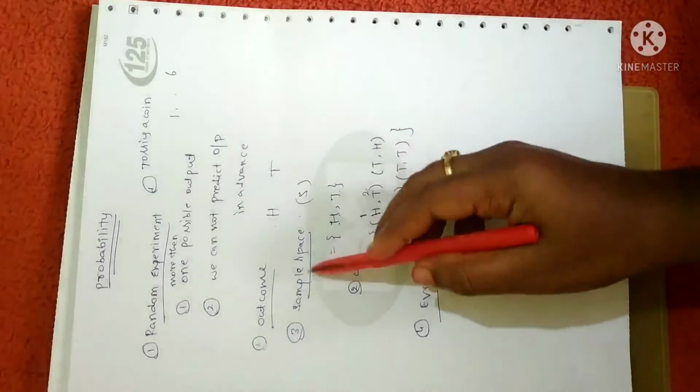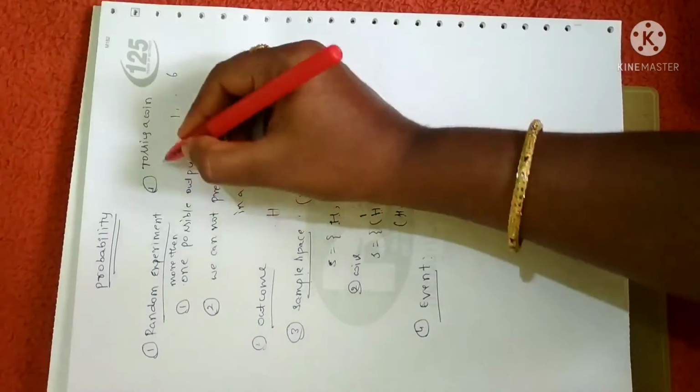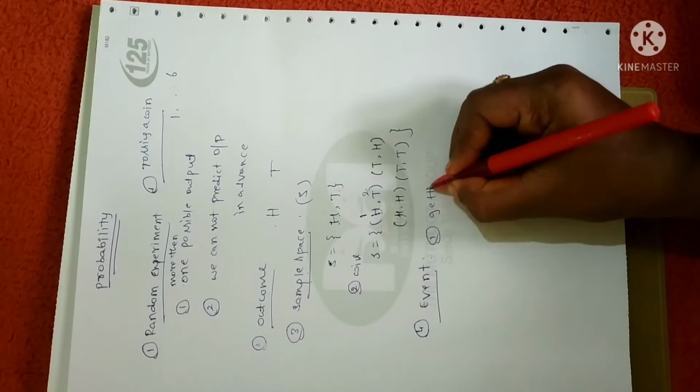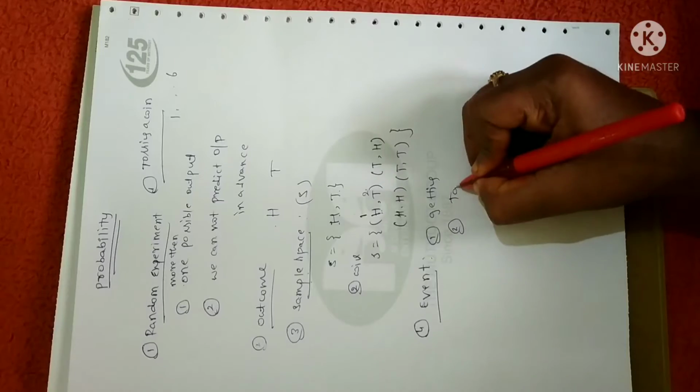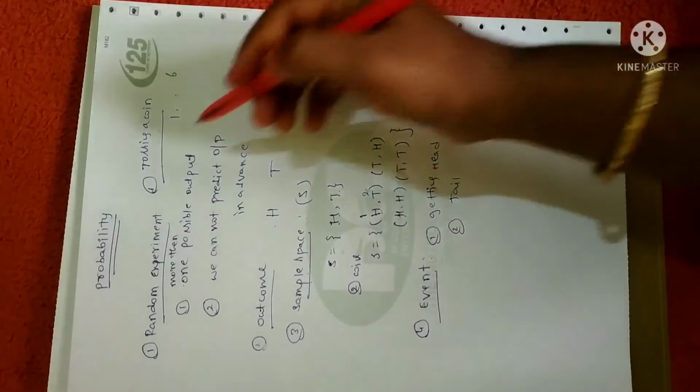Wordings is different. It is all the possible outcomes. It is any possible outcome. I'll give you an example of this random experiment. The first event is getting a head, right? The second event is getting a tail. Clear? An event is none other than any possible outcome of a random experiment.